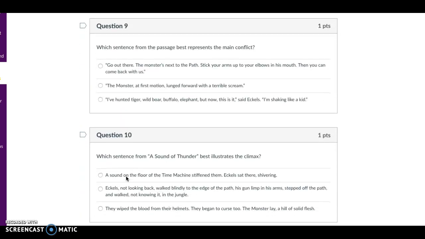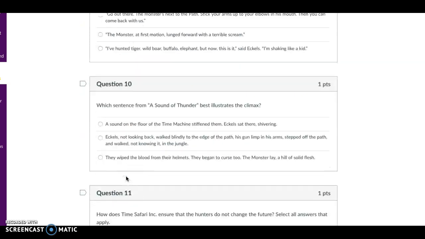Question 9. Which sentence from the passage best represents the main conflict? "Go out there. The monster's next to the path. Stick your arms up to your elbows in his mouth. Then you can come back with us." "The monster, at first notion, lunged forward with a terrible scream." "I've hunted tiger, wild boar, buffalo, elephant, but now, this is it," said Eccles. "I'm shaking like a kid."